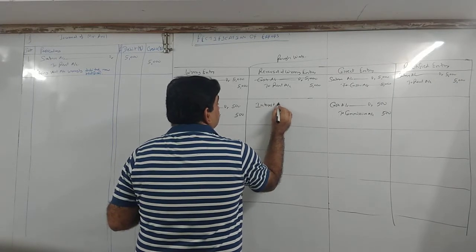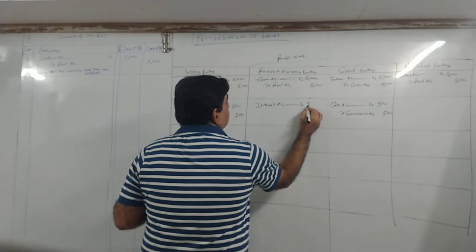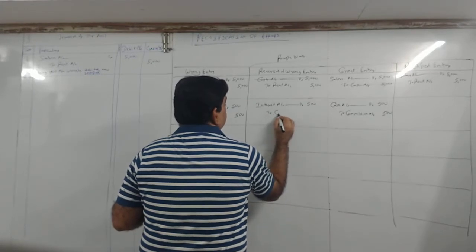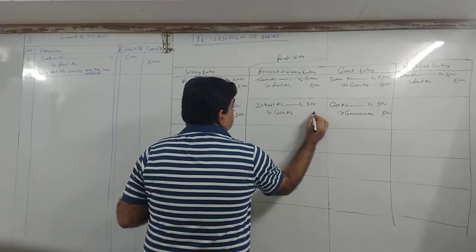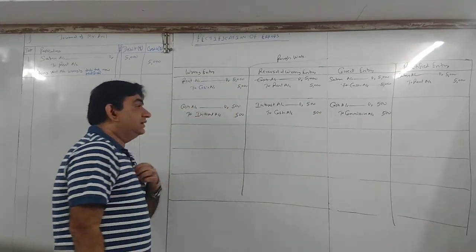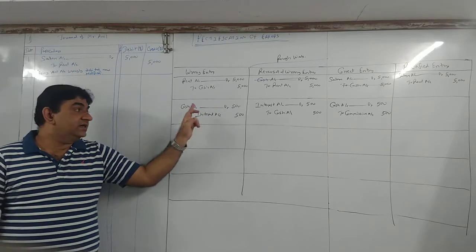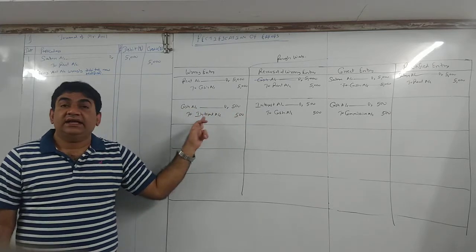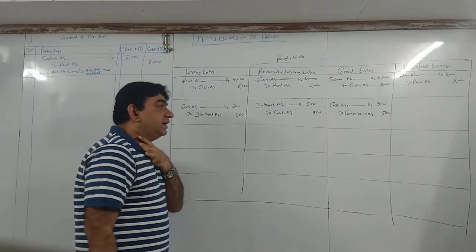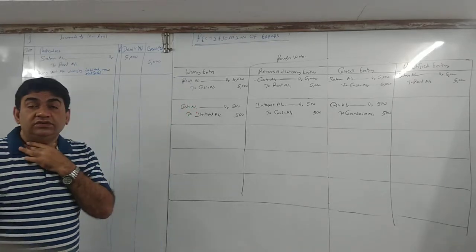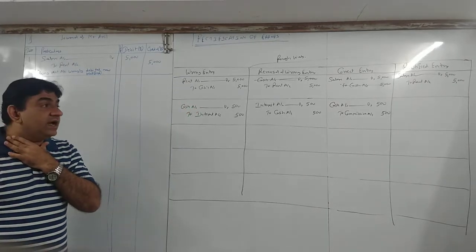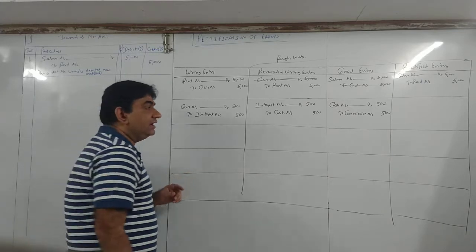So this becomes interest debit 500 to cash 500. Cash to interest, we will reverse it. Cash was debited, now credit. Interest was credited, now debit. Now what you will do? Merge it. See what is common, meaning what is getting cancelled?